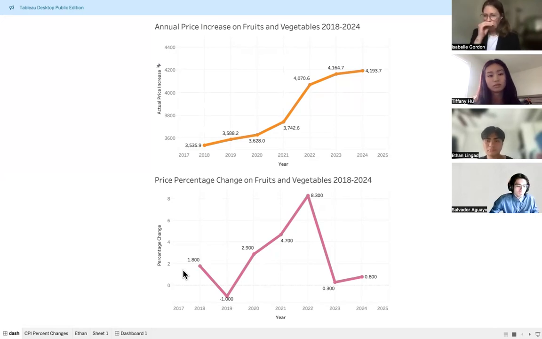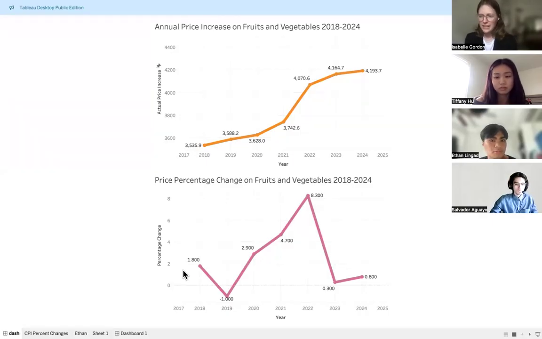For the bottom graph, analyzing the percent change in fruit and vegetable prices from 2019 to 2024 reveals year-to-year fluctuations, signaling possibly a market instability with periods of great price acceleration and deceleration. In 2019, prices declined by 1% in fruits and vegetables, but from 2019 to 2022, they actually surged over 8%. So this again was likely driven by inflationary pressures like supply chain disruptions and increased consumer demand from the pandemic.